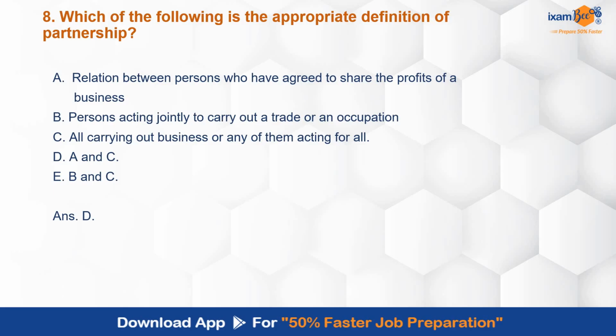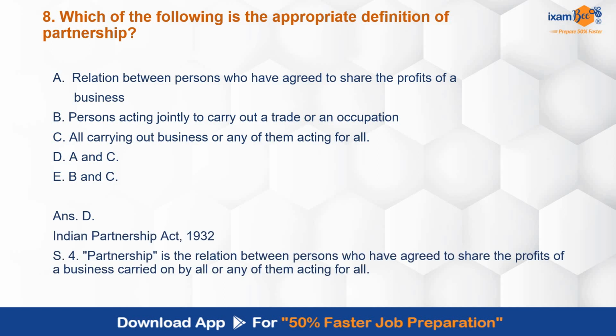Relation between persons who have agreed to share the profits of a business, all carrying out business or any of them acting for all. Indian Partnership Act 1932 Section 4 deals with this. Partnership is the relation between persons who have agreed to share the profits of a business carried on by all of them or any of them acting for all. इसमें agency का भी concept involved है.